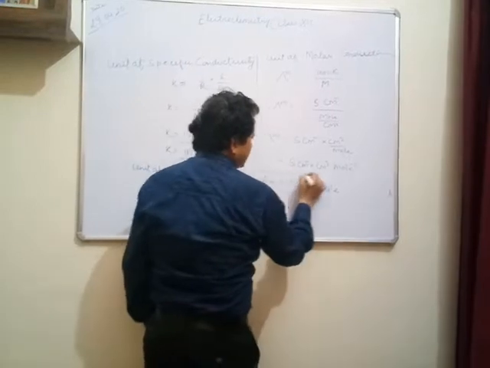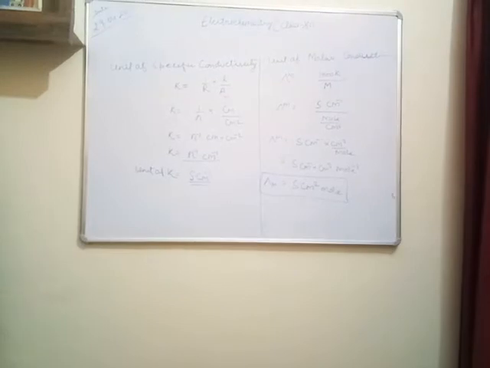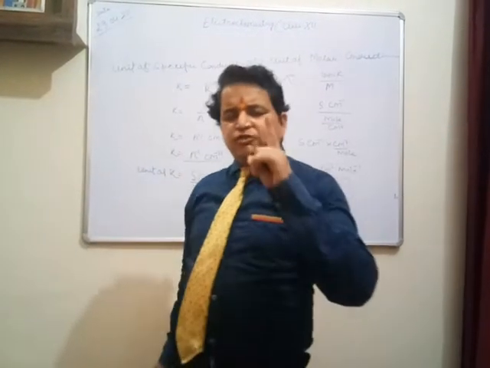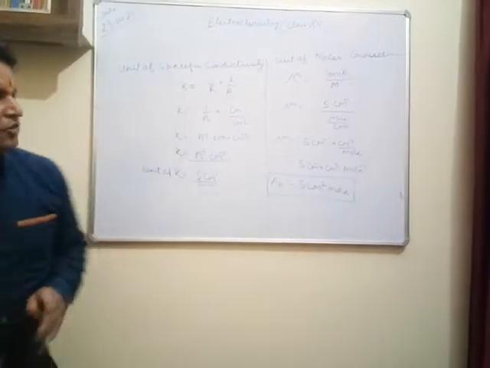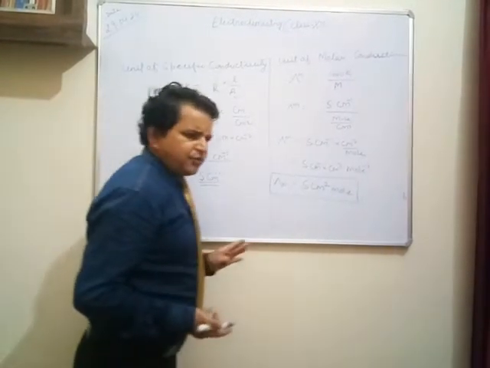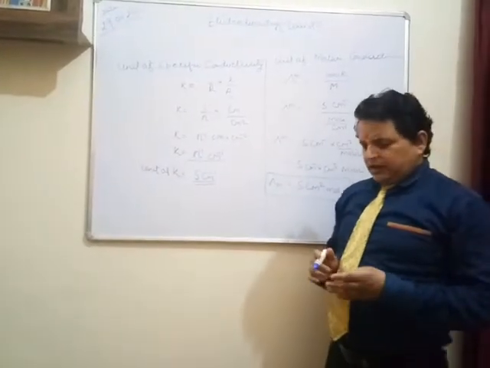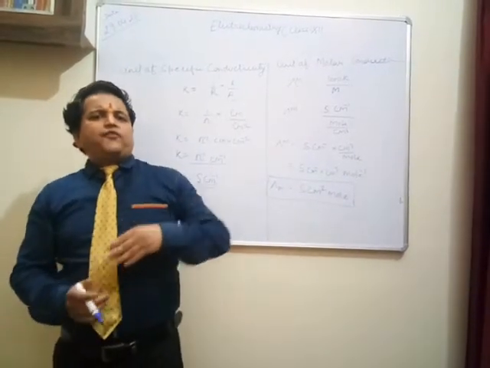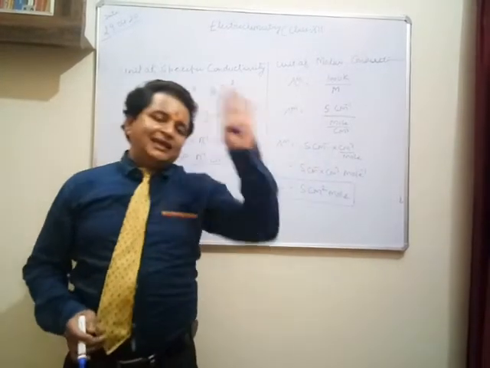Now we have three kinds of conductivity. One was electrical conductance, denoted by C, the reciprocal of resistance. Then we discussed specific conductivity, the reciprocal of resistivity. Then we discussed molar conductivity, which is concerned with the conducting power of all the ions present in 1 molar solution of any electrolyte.